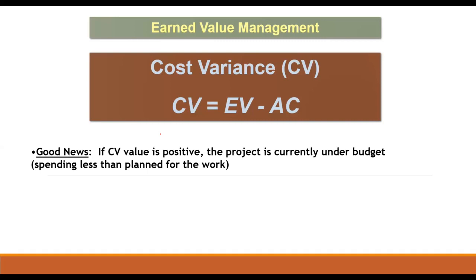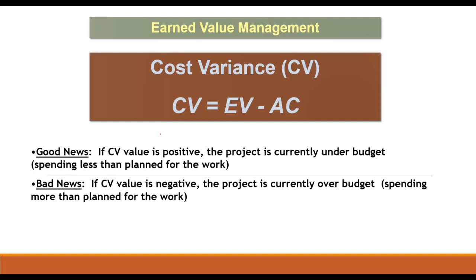Here, the good news is if the CV value is positive, the project is currently under budget, spending less than planned for the work. And the bad news is if the cost variance is negative, the project is currently over budget, spending more than planned for the work.